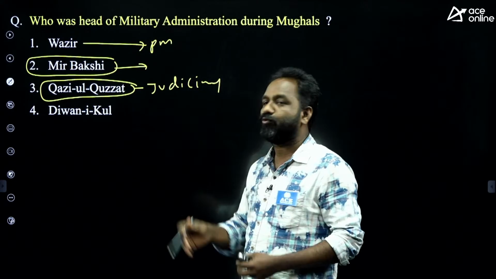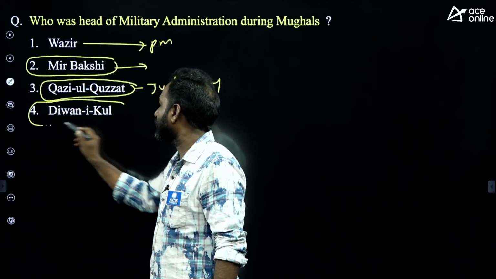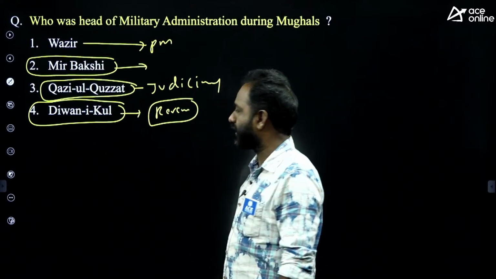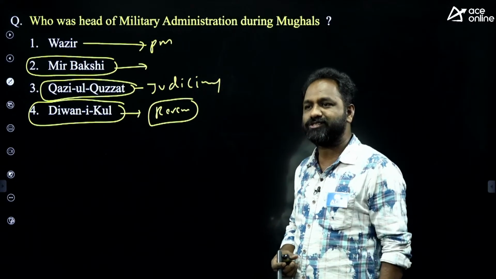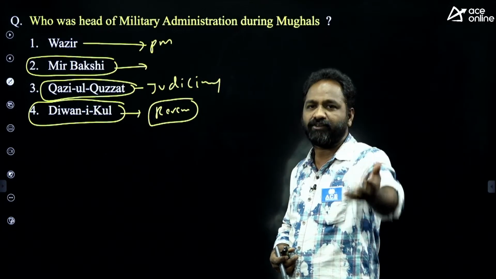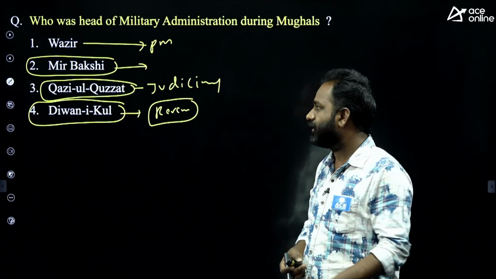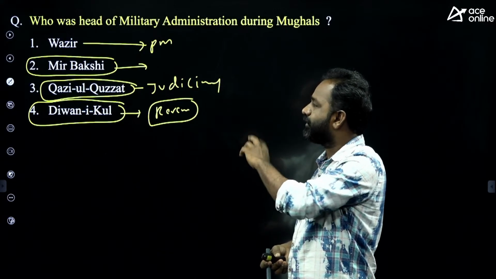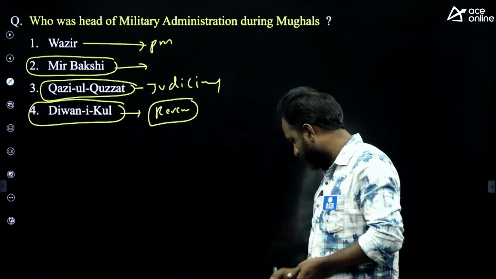And Diwan or Diwan-i-Kul is the revenue or finance department. Usually, most kingdoms have a Diwan, the person looking after finance and revenue. So Diwan-i-Kul is revenue or finance, Qazi is judiciary, Mir Bakshi is military, and Wazir is the prime minister.